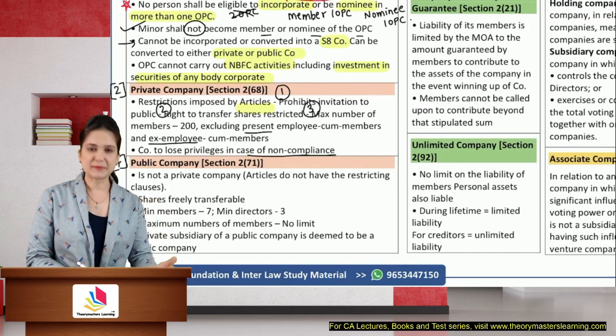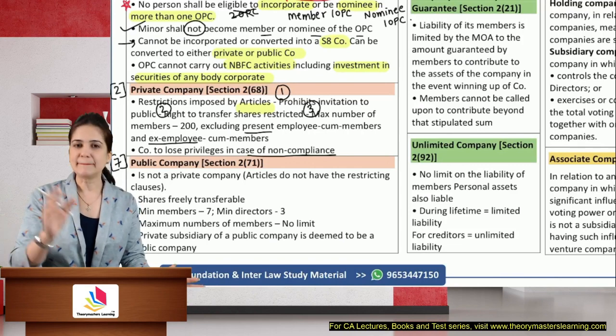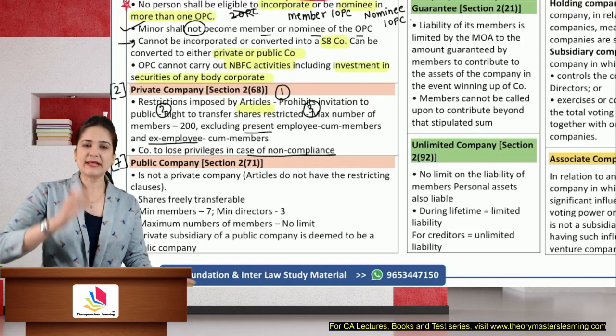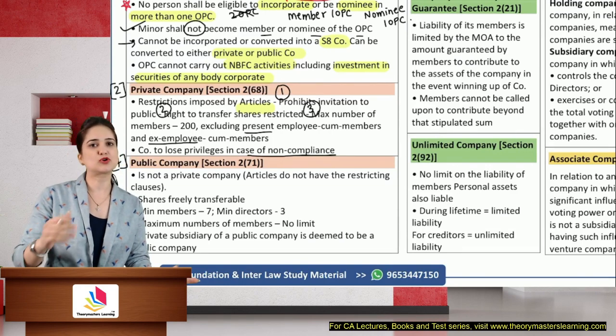Then what is a public company? Public company means a company which has minimum 7 members. Maximum, there is no limit. Minimum 3 directors. Any company which is not a private company will be a public company. Subsidiary of public is also a public company.